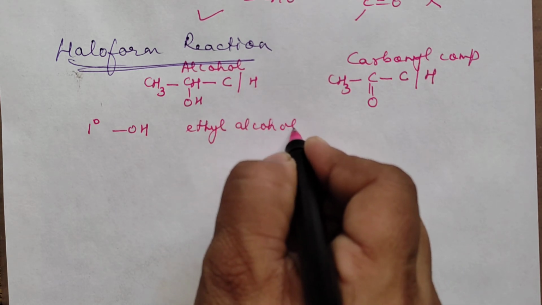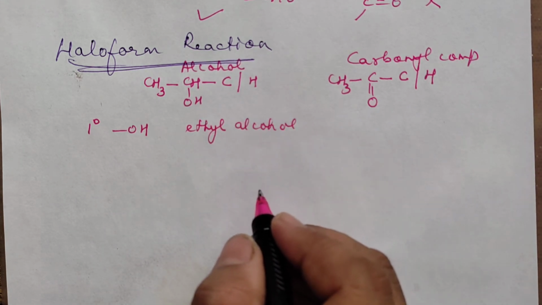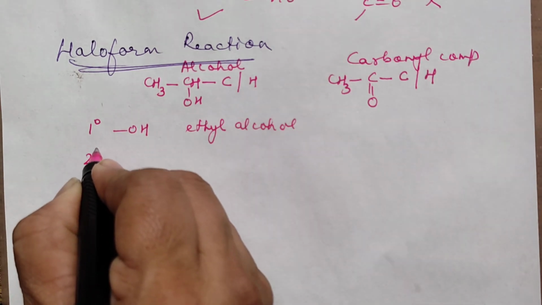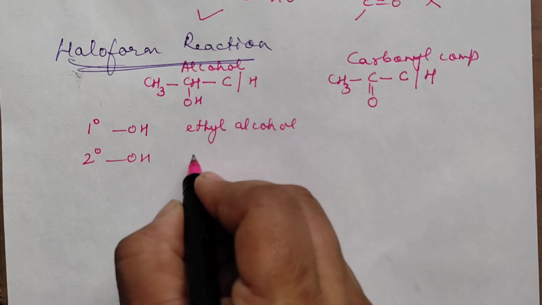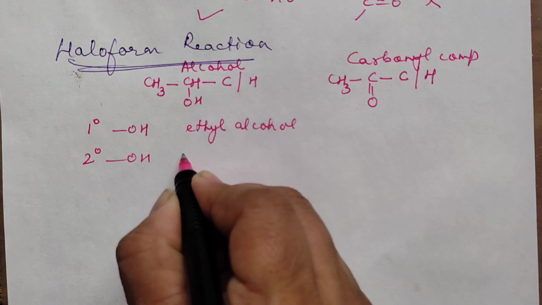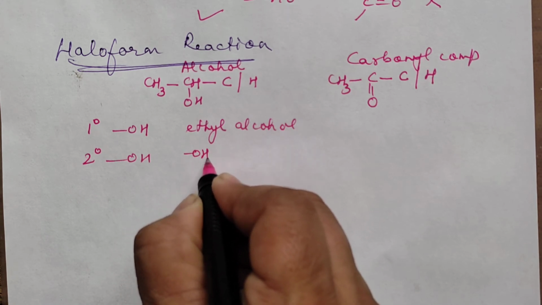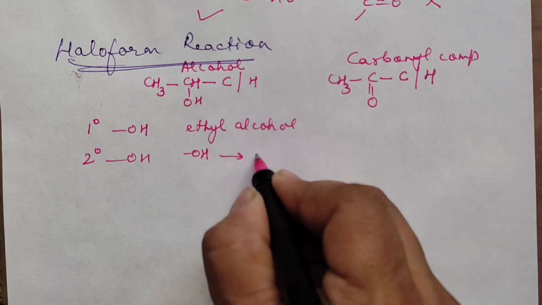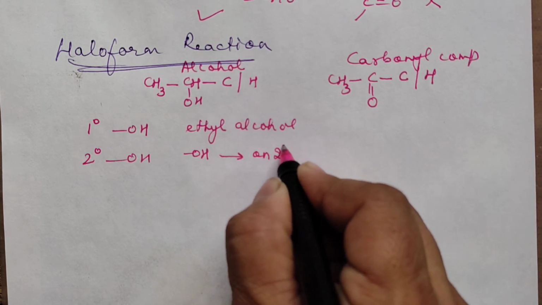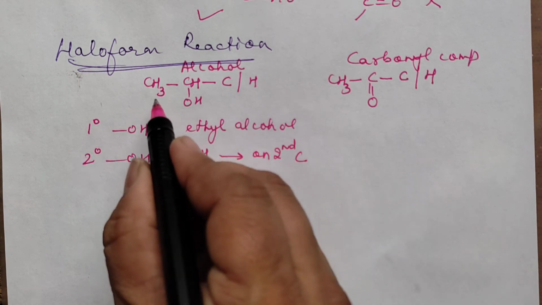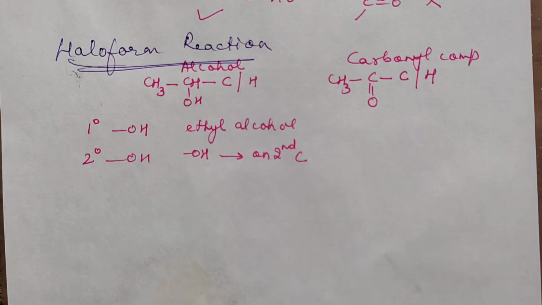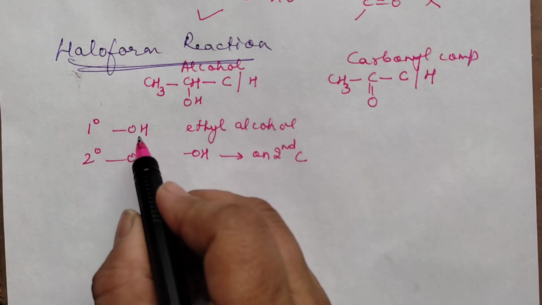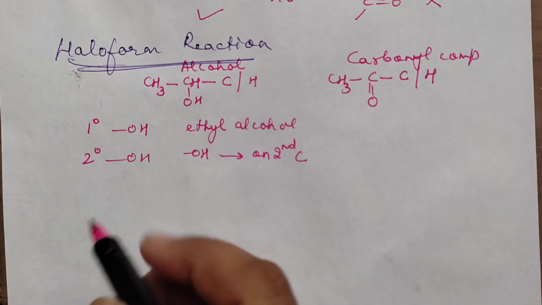If it is a 1 degree alcohol, only ethyl alcohol will give. If it is a 2 degree alcohol, then the OH group should be present on the second carbon atom. See, if I number from this side, this is present at the 2 position, then it will give. Okay, now this is clear. In 1 degree alcohol, only one will give.